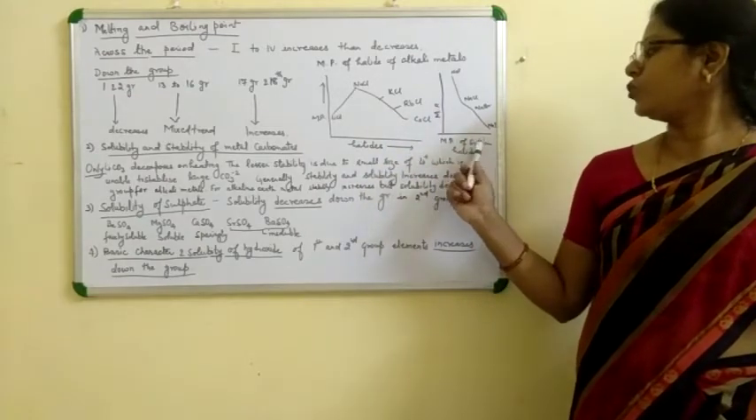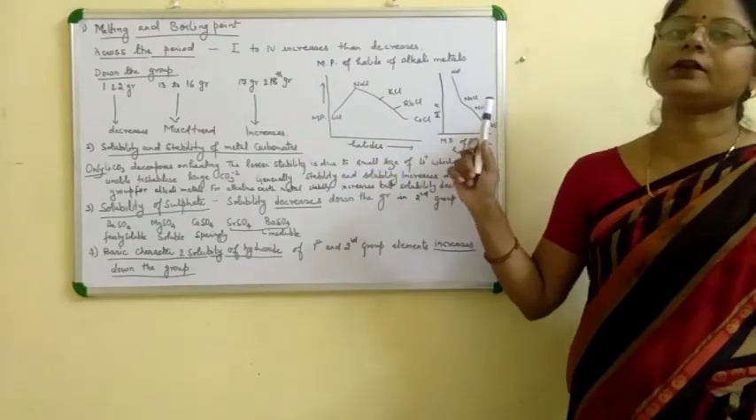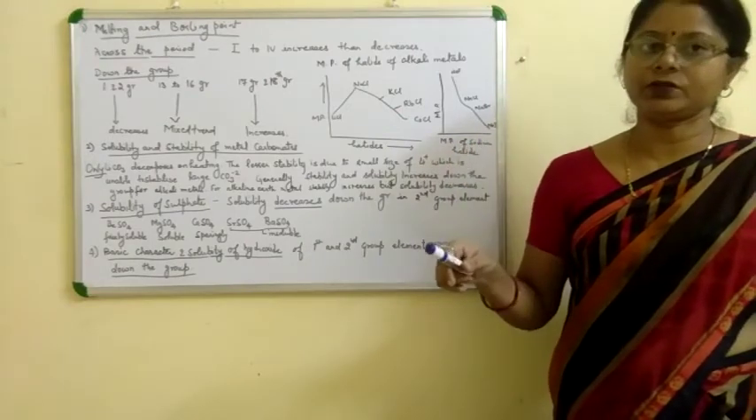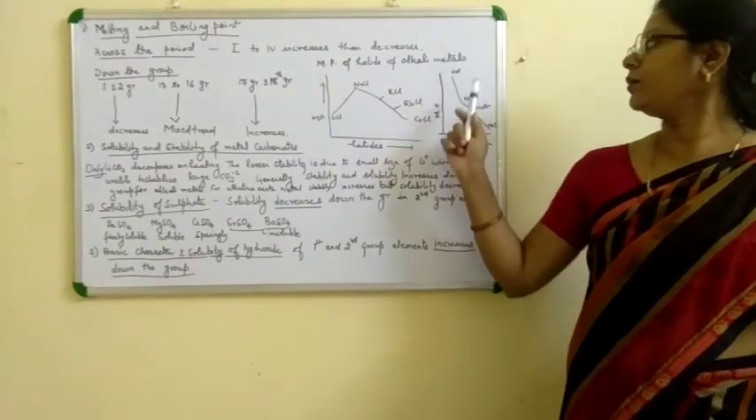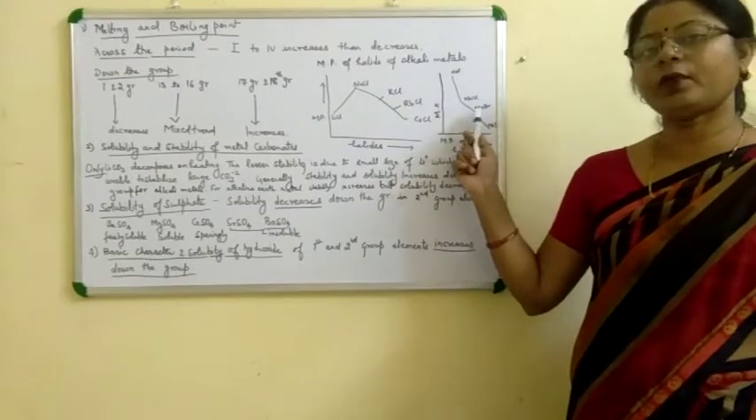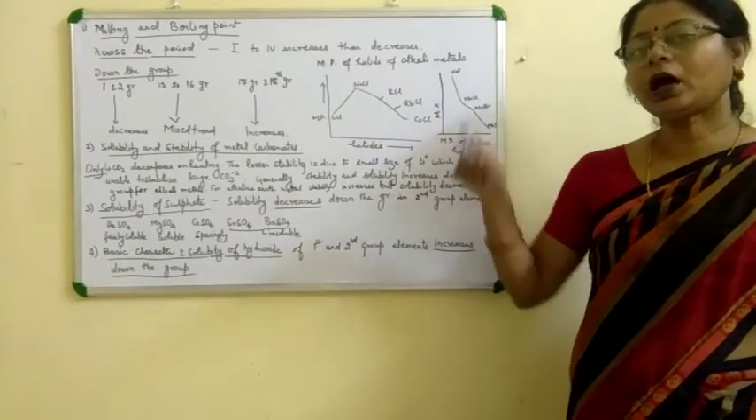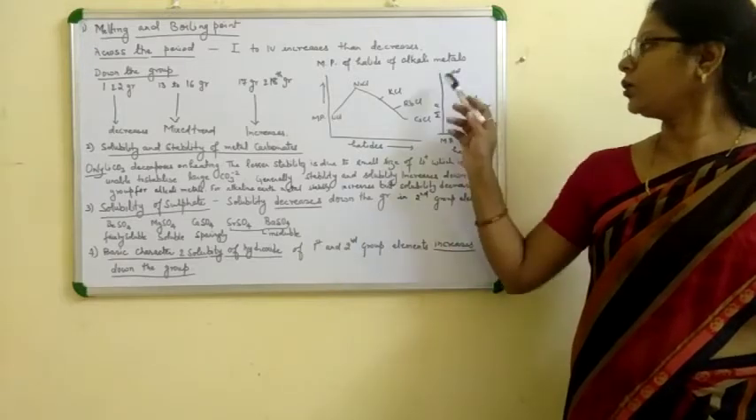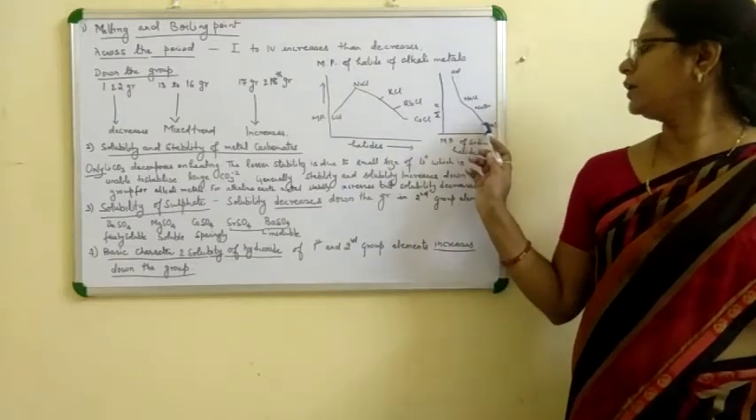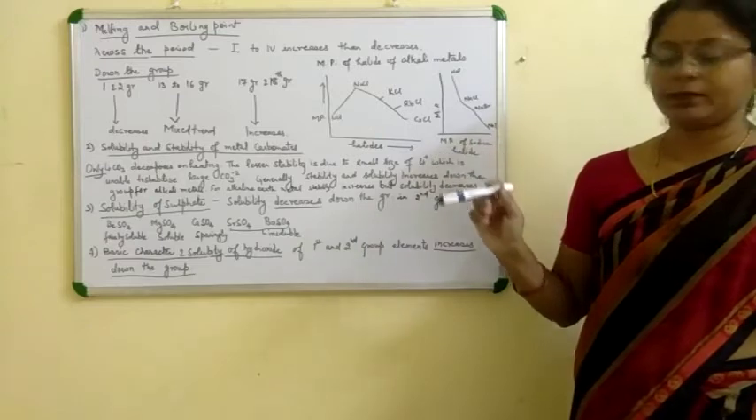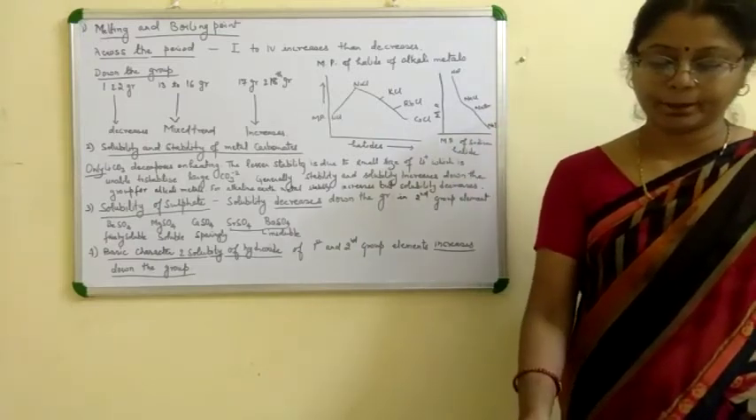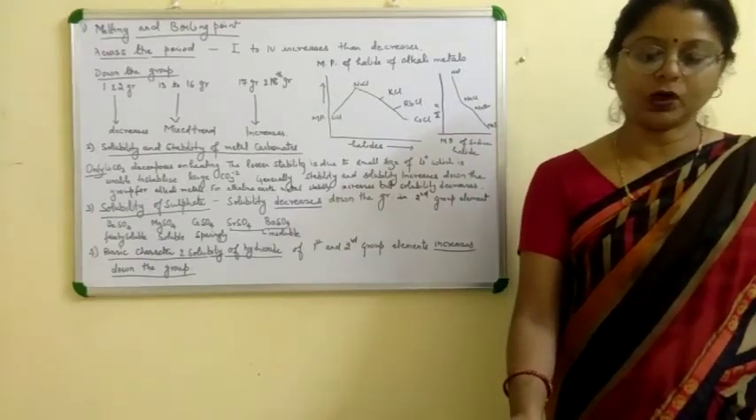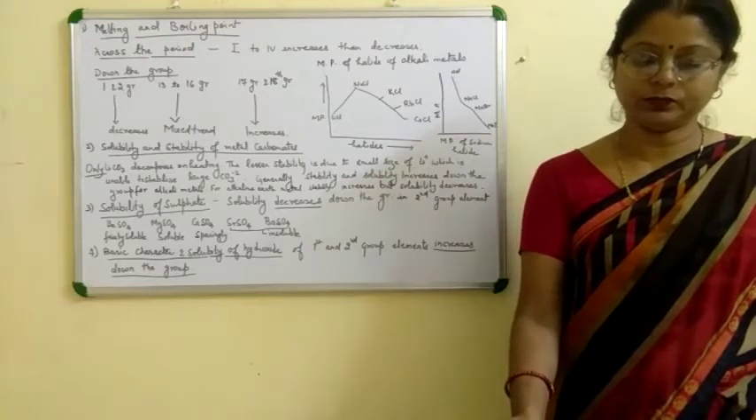Melting point of sodium halide. If we take the different halogens like sodium fluoride, sodium chloride, sodium bromide and sodium iodide, down the group in the 18th group, the melting point decreases as we go down in a group.